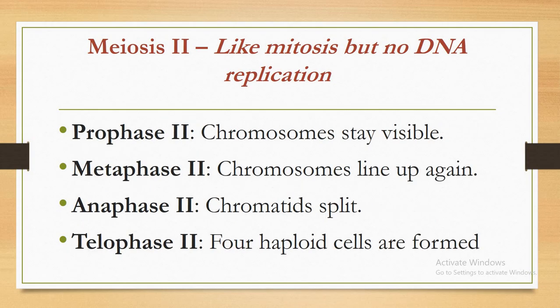Second division of meiosis, like mitosis but with no DNA replication. Prophase, chromosomes stay visible. Metaphase, chromosomes line up again. Anaphase, chromatids split. Telophase, 4 haploid cells are formed.